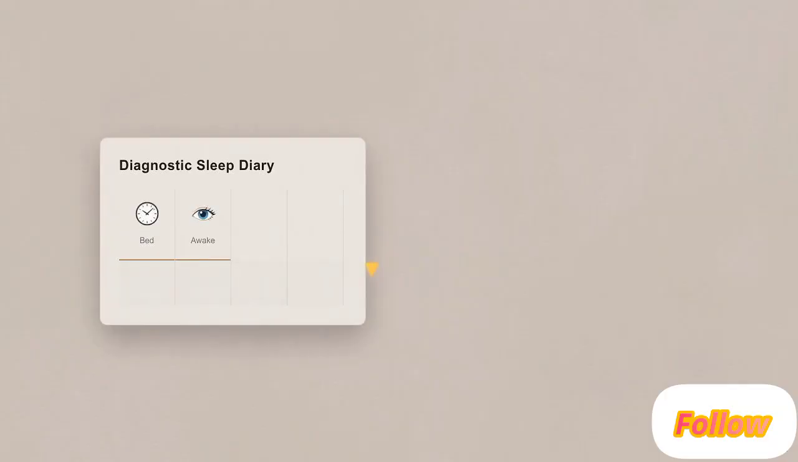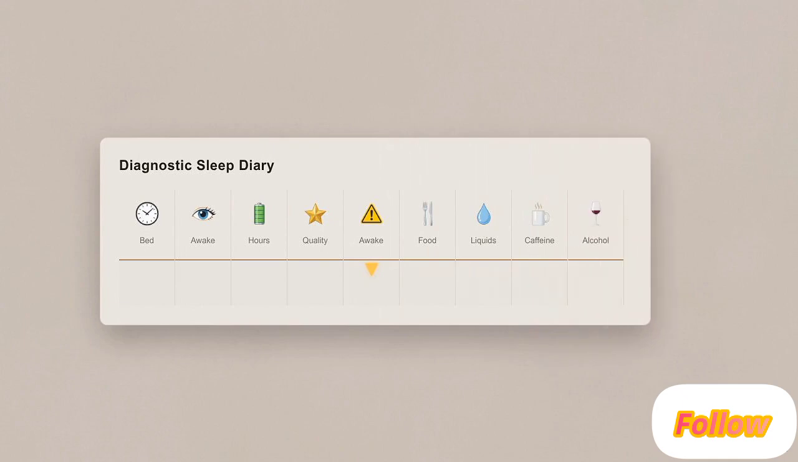Create a grid with 4 foundational headers: time to bed, time awake, total sleep hours, and perceived quality. Add columns for your disruptors: night awakenings, food, liquids, caffeine, alcohol, and mood. This sample row shows how a 9 p.m. drink correlates directly with multiple awakenings.